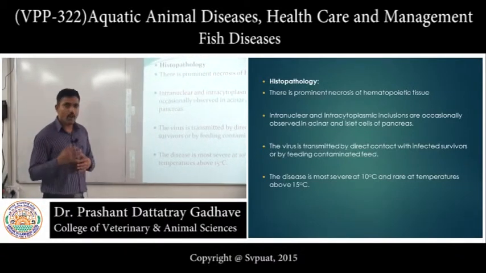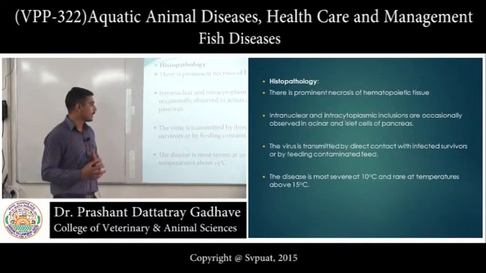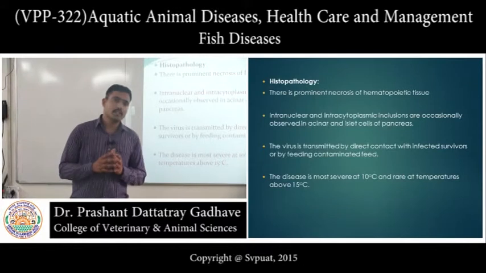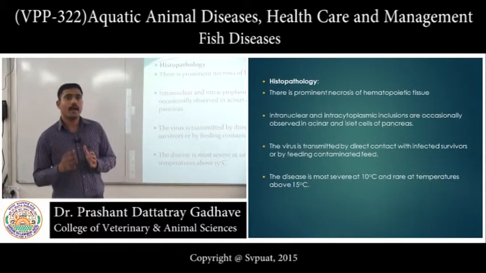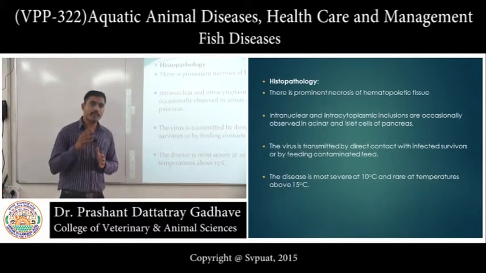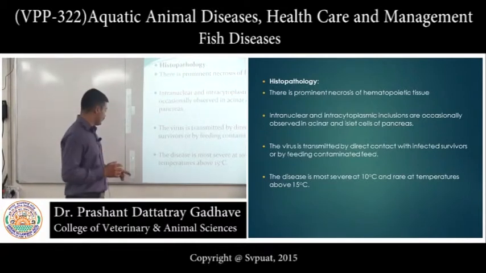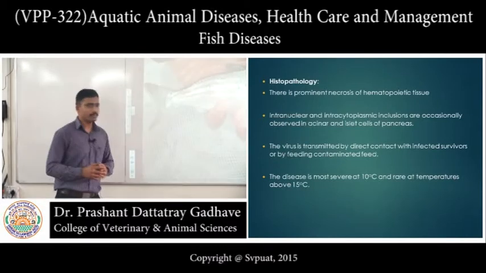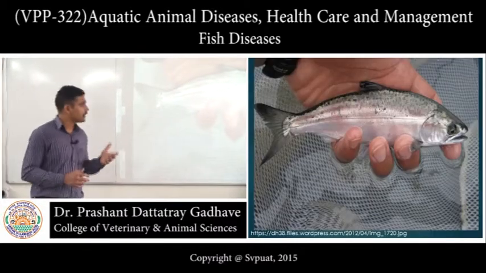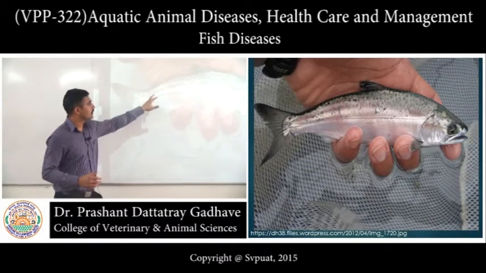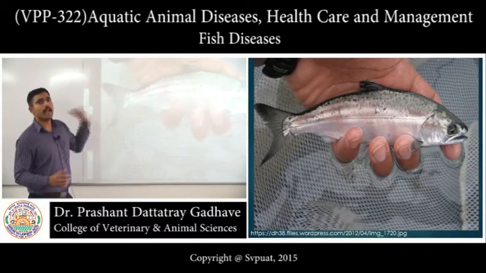The transmission of this disease is direct. The peculiar characteristic of this disease is that it occurs at 10 degrees Celsius, and above 15 degrees Celsius the occurrence of this disease is rare. Look at this picture. This picture is showing Atlantic salmon. Look at the lesions. These are actually hemorrhages above the lateral line system.